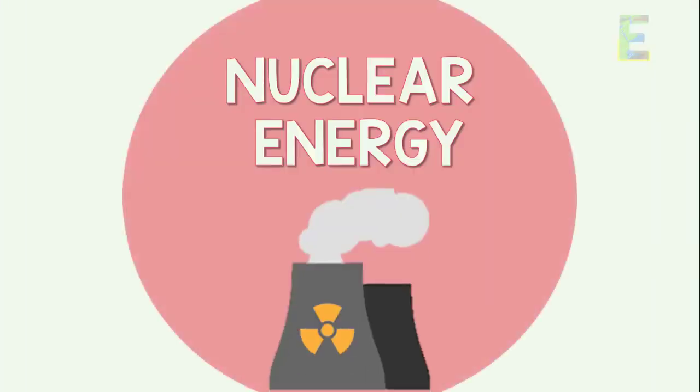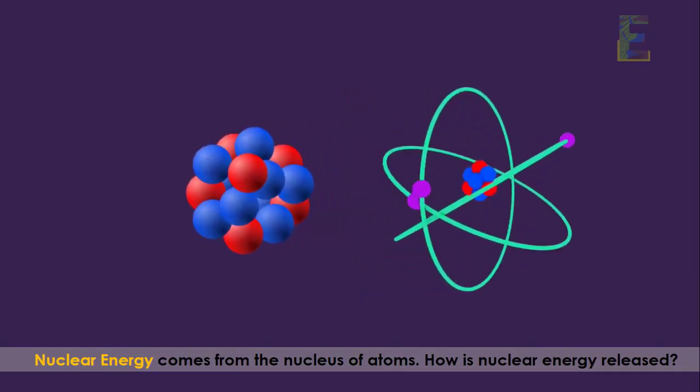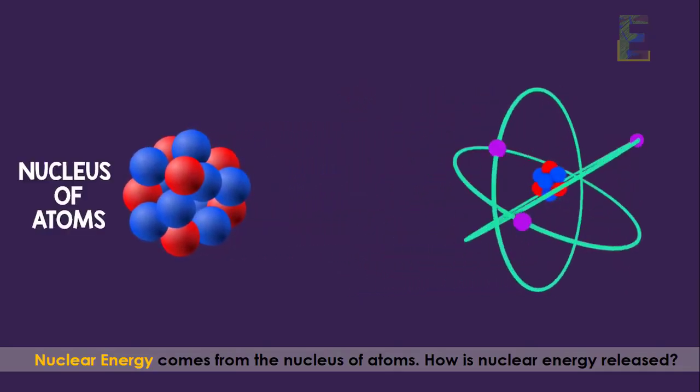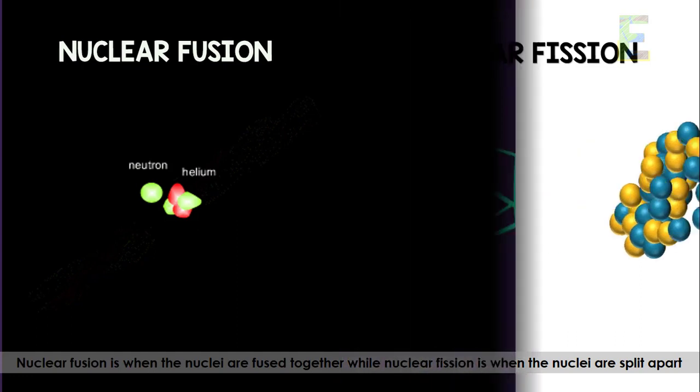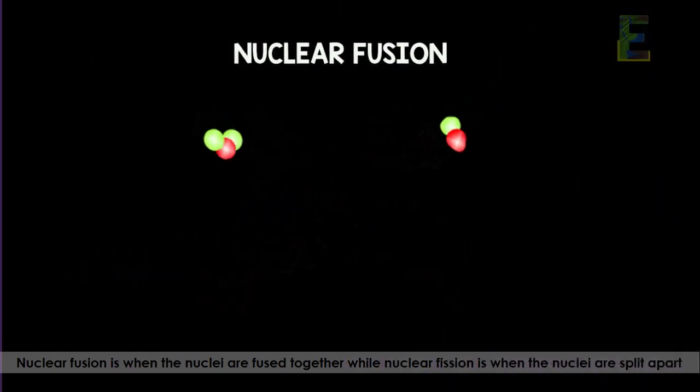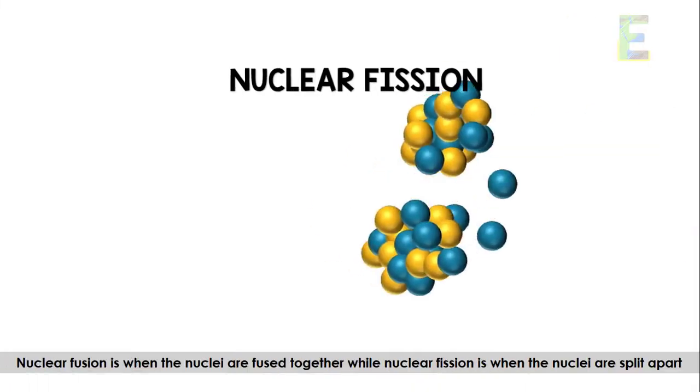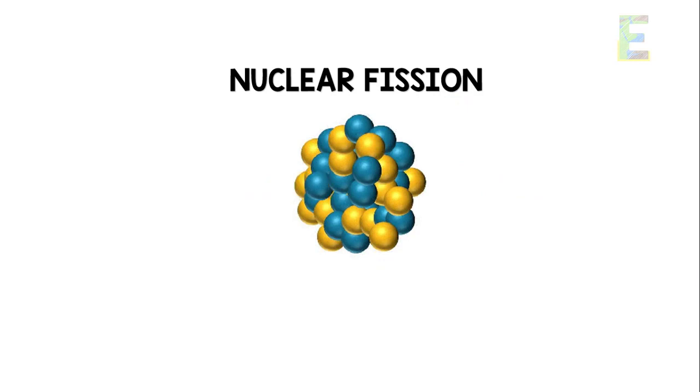Next type of energy is the nuclear energy. Nuclear energy comes from the nucleus of atoms. How is nuclear energy released? It is released by nuclear fusion or nuclear fission. Nuclear fusion is when the nuclei are fused together, while nuclear fission is when the nuclei are split apart.